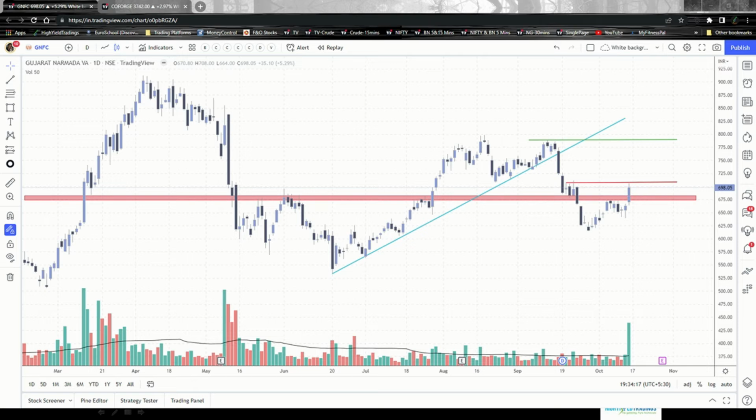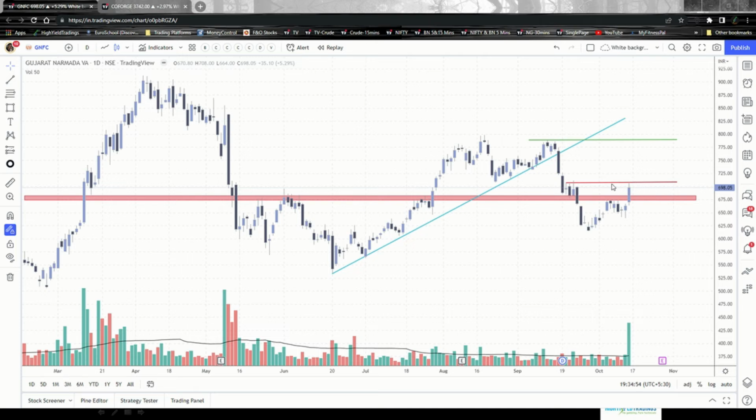So what should we do now? Do we go ahead and blindly take up a buy position here? The answer is no. What I want you to do here is wait for this. Right now the resistance is this red line that you see here. So you need to wait for this red line to be breached. If this red line is breached tomorrow and it closes above this particular resistance, if tomorrow's candlestick closes above this resistance zone,